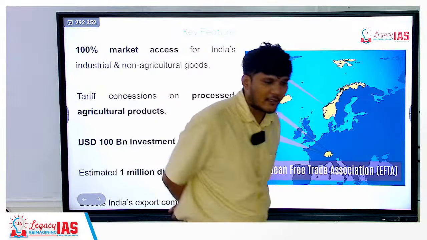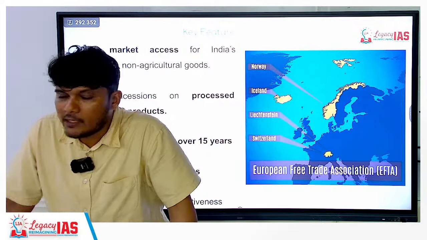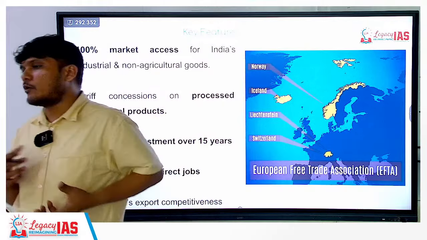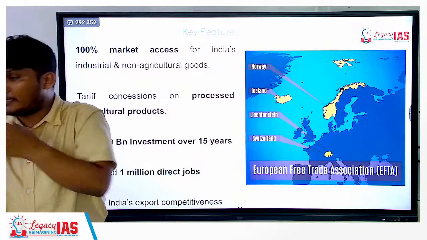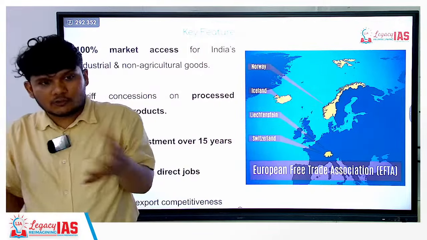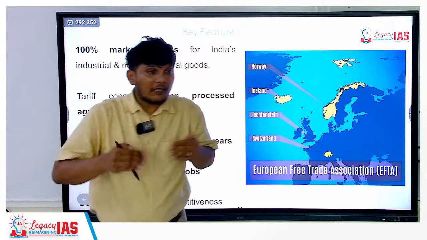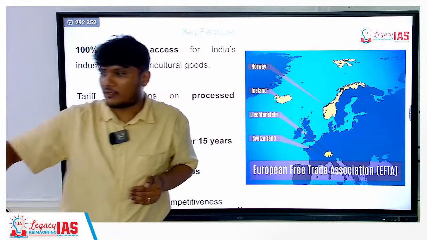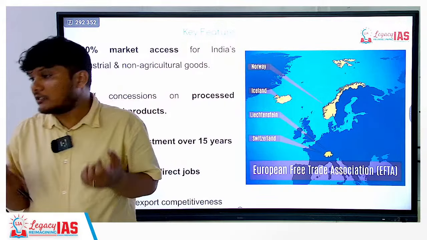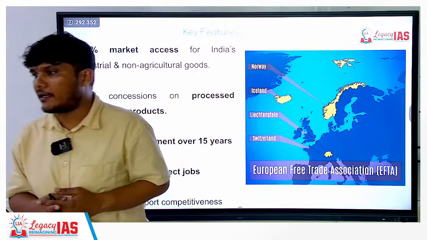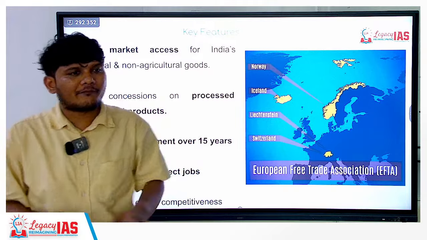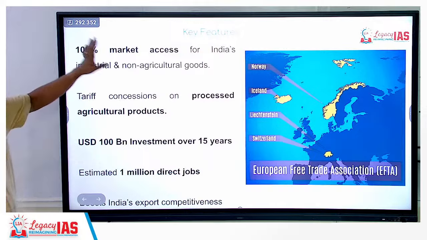Now why is that the case? We are famous for agricultural goods. Then why are we having this component? See, sometimes whenever you are doing bilateral trade, free trade agreements, the other side may not be able to give you access to certain things. Like India is not willing to give access to USA for its agricultural market. Why? Because that can concern us. Our farmers may take a hit. So it has to be a mutual agreement. So based on that mutual agreement, these are the things that we are going to get.